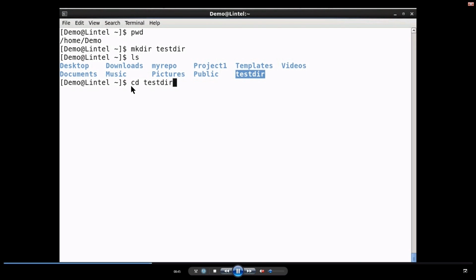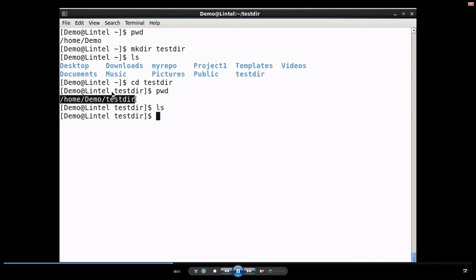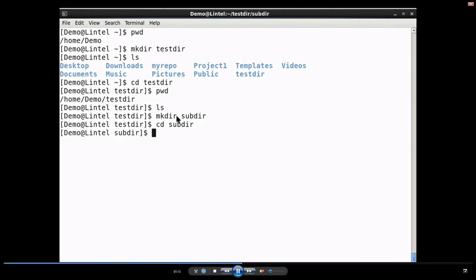Now, the cd command. We will move into the test directory. You can see earlier it was /home/demo, now it is /home/demo/testdir. Our current directory is testdir. Within testdir, there are no files. When we say ls, it shows there are no files within this directory. I am creating another directory, let us call it subdir. Subdir is created within testdir.